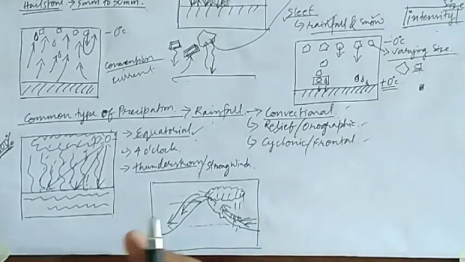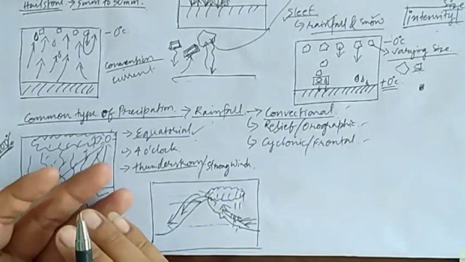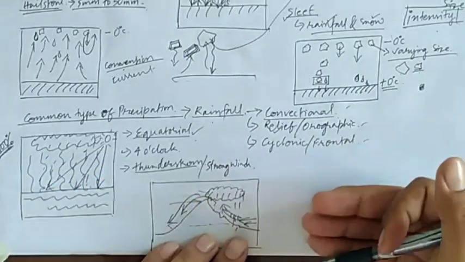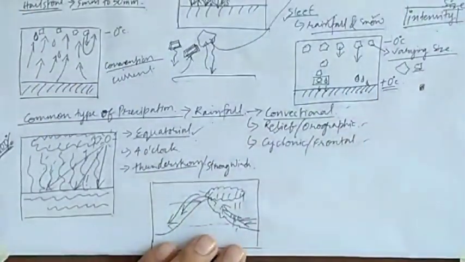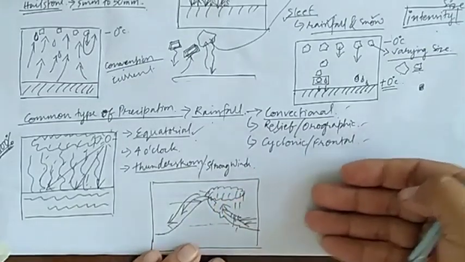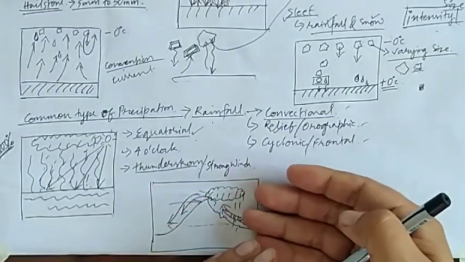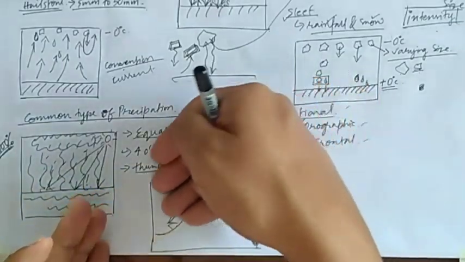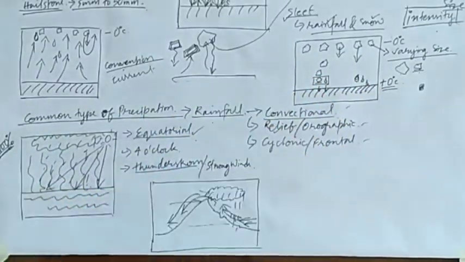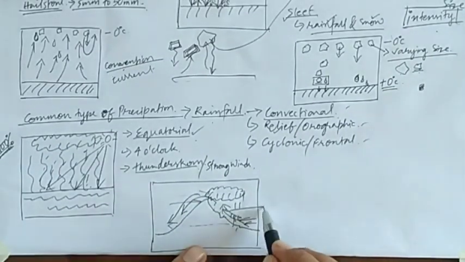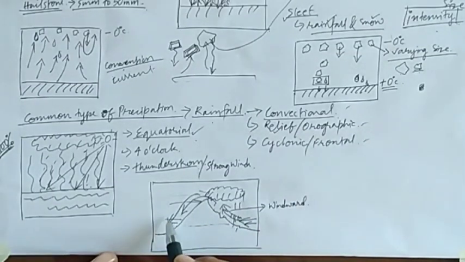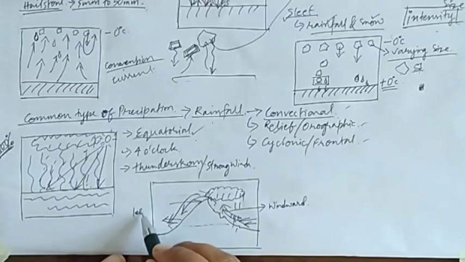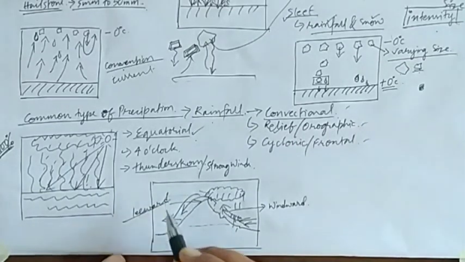But here we won't receive any rainfall on the other side of the mountain. The side on which the moisture laden winds are obstructed, on that side only we will receive the rainfall. But on the other side, where the wind is descending down, there we won't receive any rainfall. Understood? So this side we term as windward side, and the side which does not receive any rainfall, we term as leeward side.